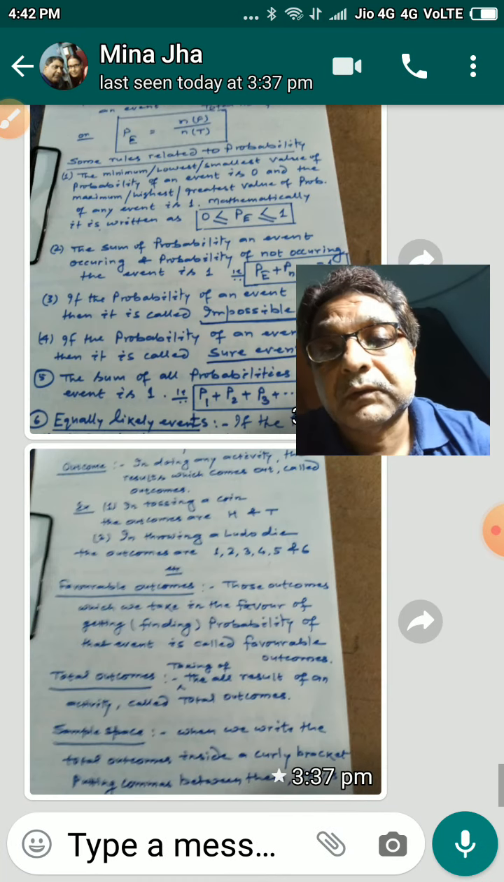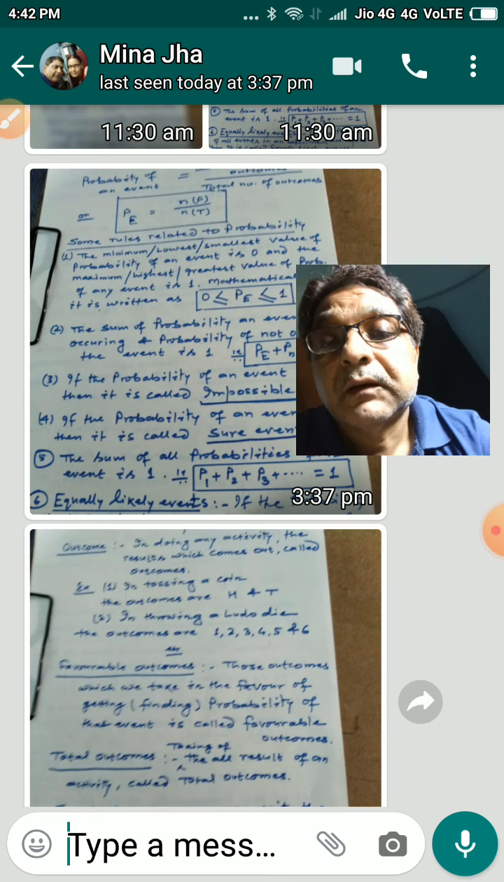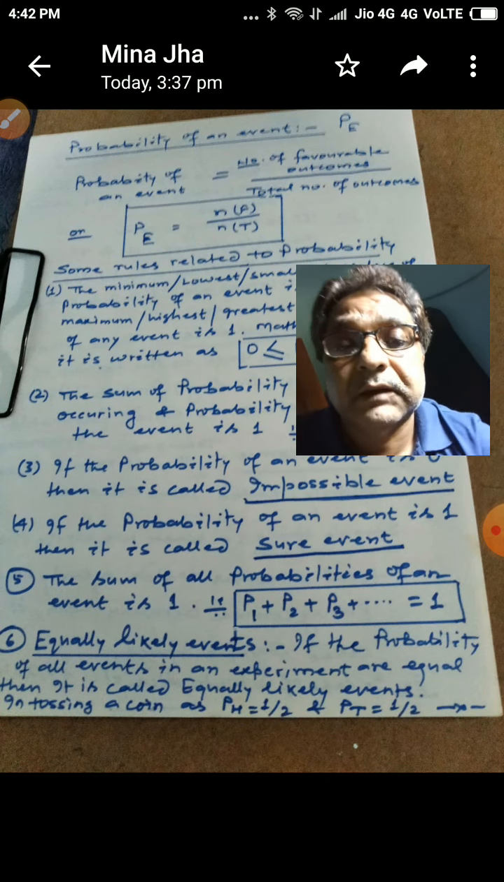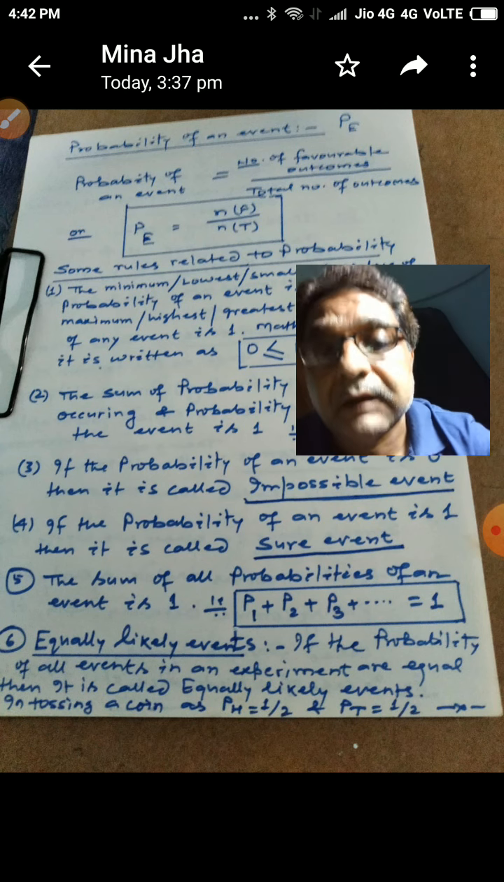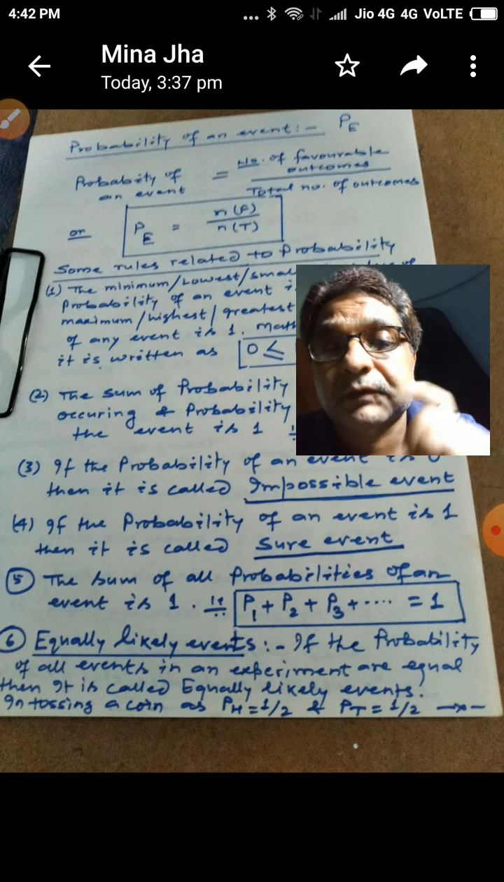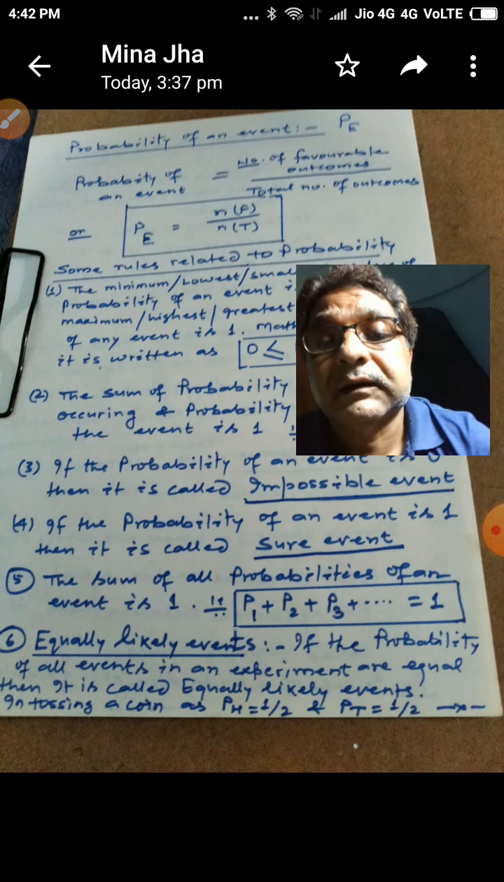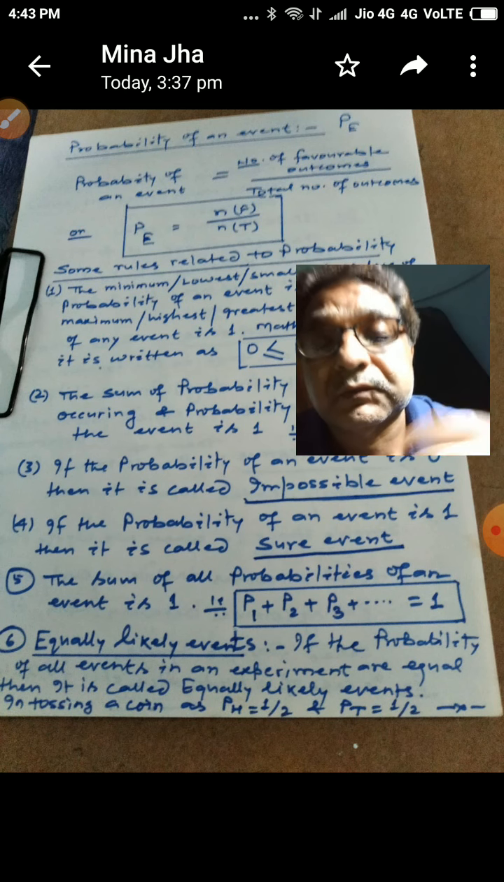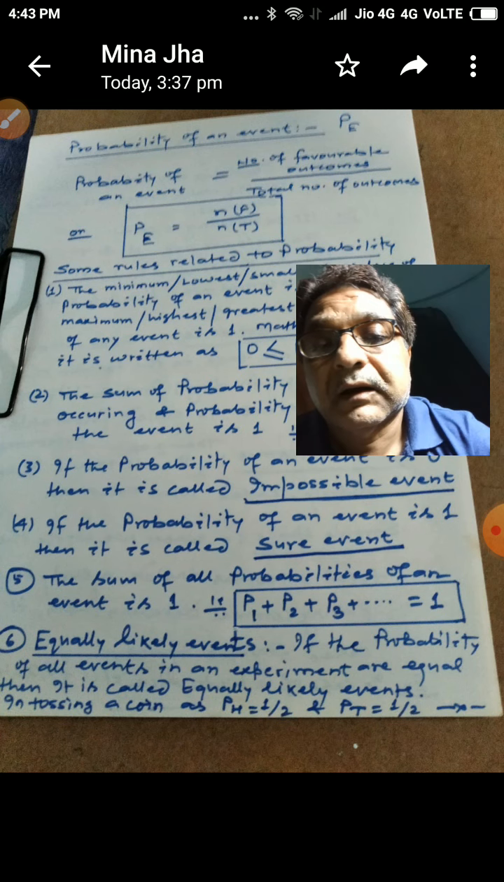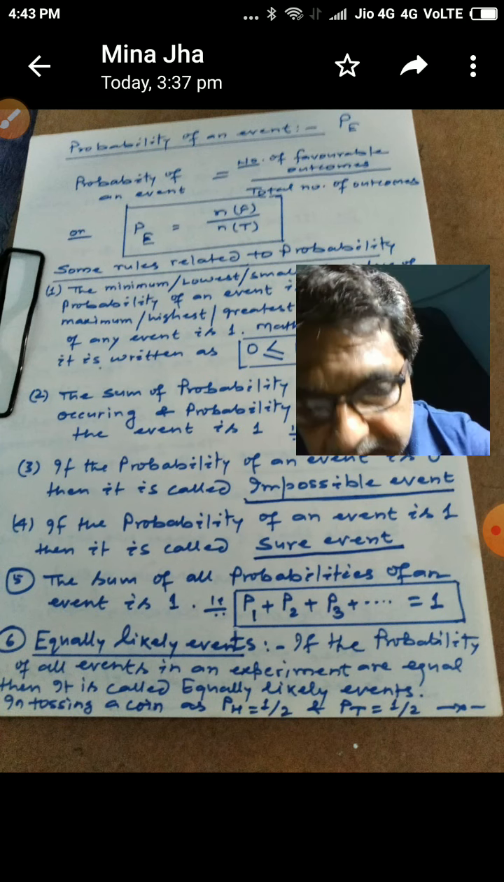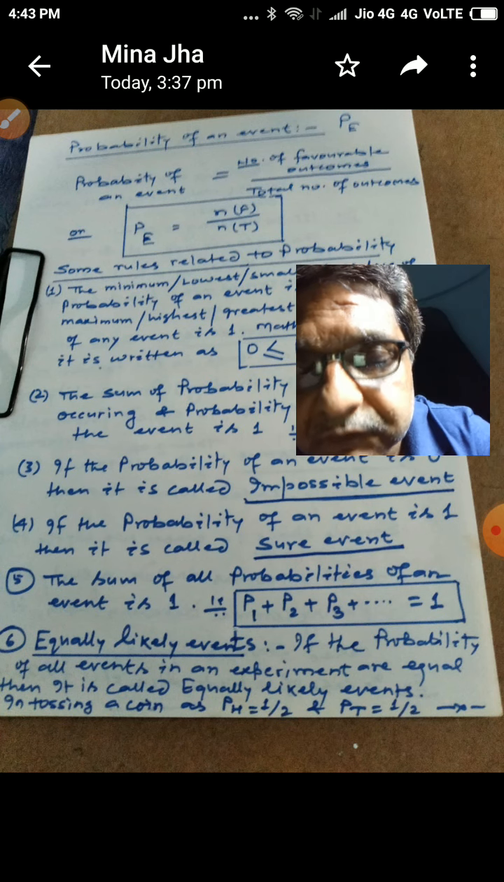So yes, we were talking about the maximum value of probability, which is 1. Suppose for any event whose probability you have calculated, it came out as 1, then such an event is called a sure event. It means if the probability of an event is 1, then such an event is called a sure event.